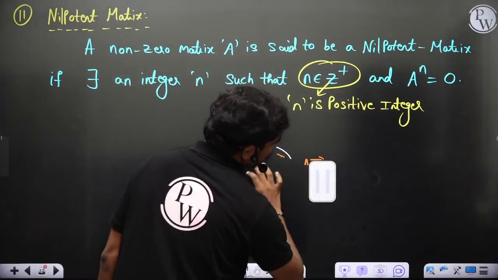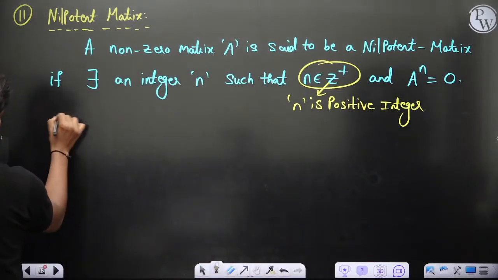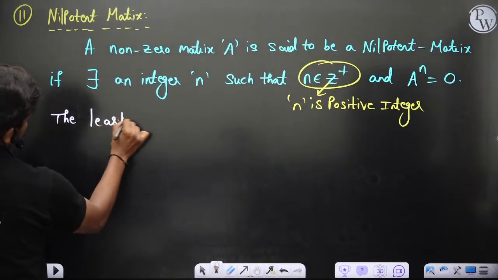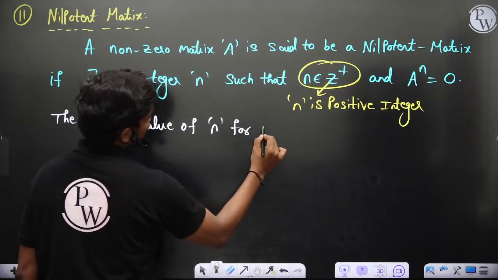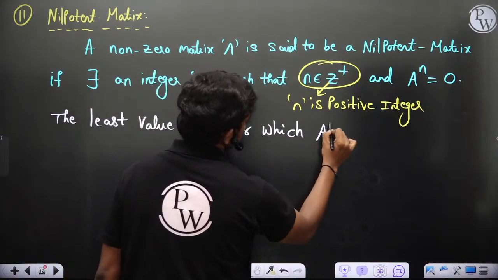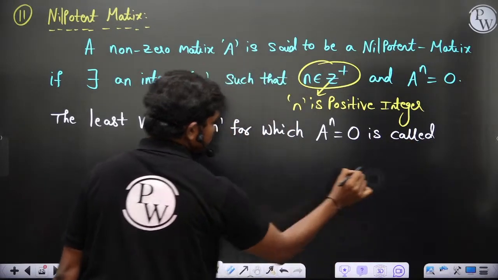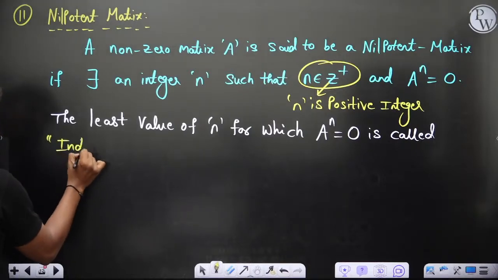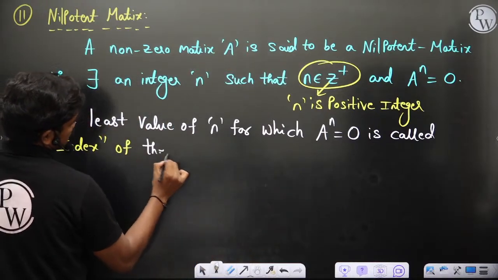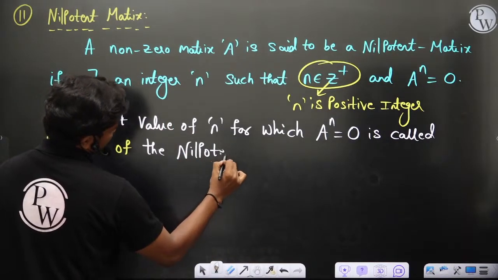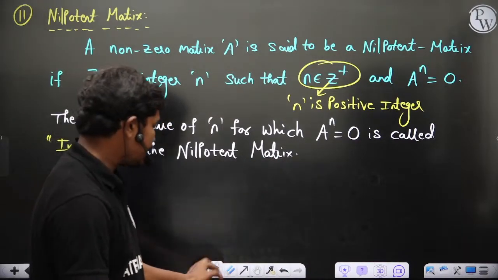So anyway, I just gave you an example, and here I can tell you one thing. The least value of n for which A power n is equal to 0 is called the index of the nilpotent matrix. This word is important. Sometimes they can ask you in GATE or few other exams. Index of the nilpotent matrix. Like I can again give you one example maybe.